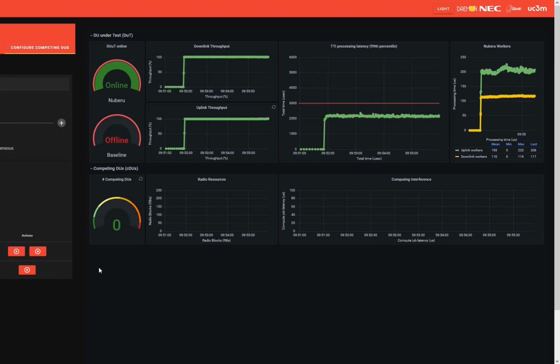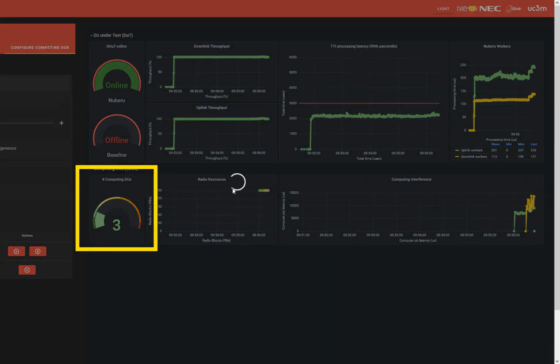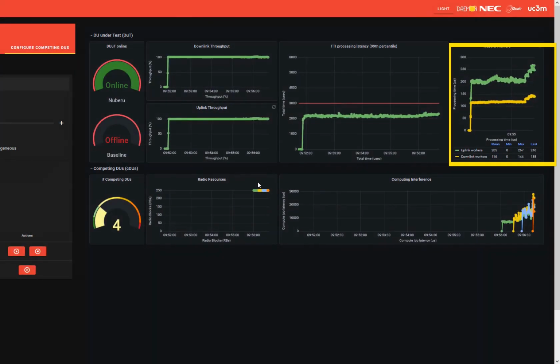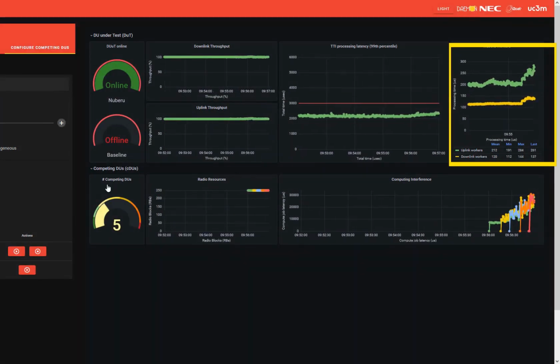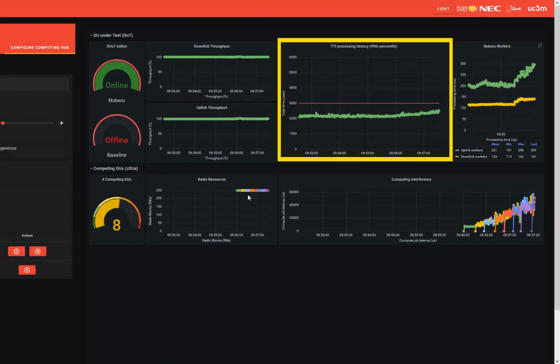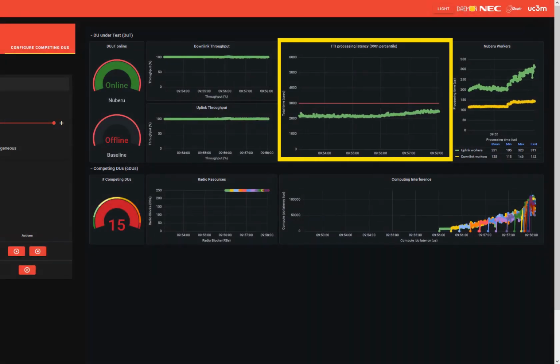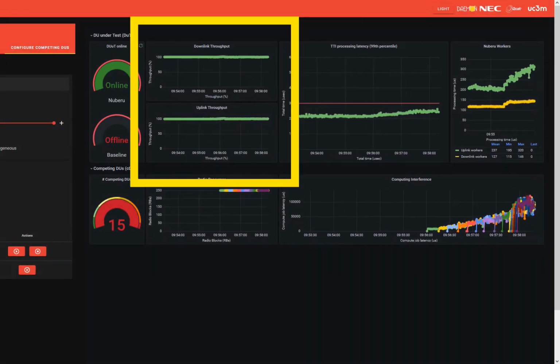Like before, let's gradually deploy competing DUs. As we can see, the computing interference generated by these competing DUs has an important impact on the data processing workers, but minimal impact on the main job, which is always below the threshold regardless of the computing interference and preserves maximum throughput at all times.